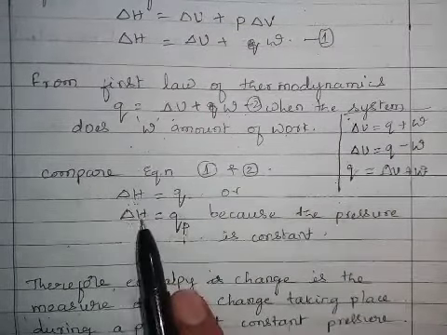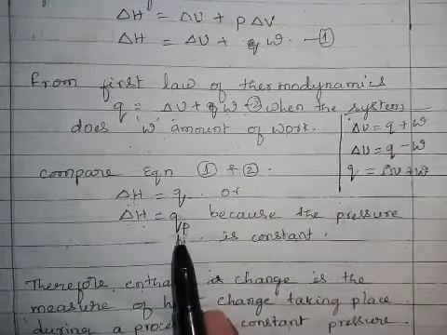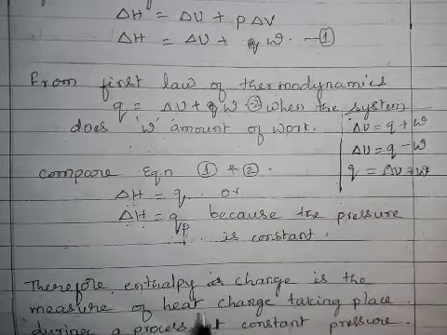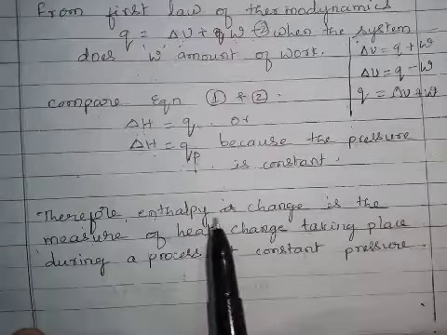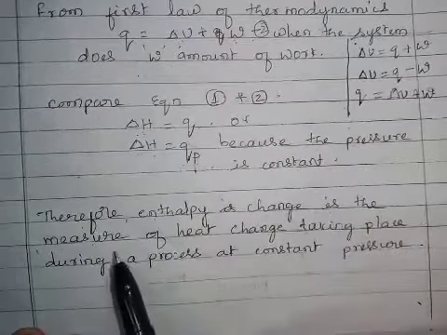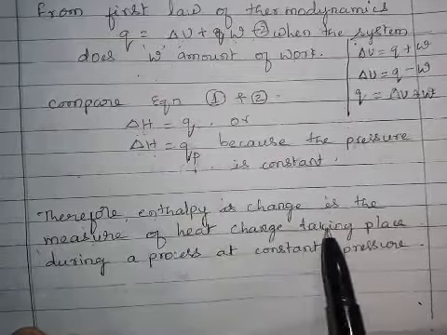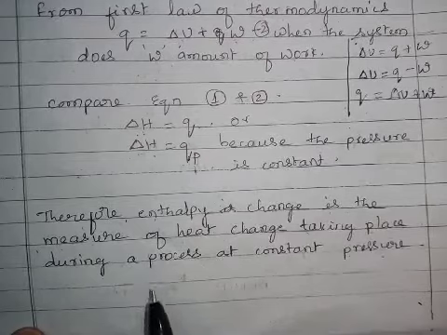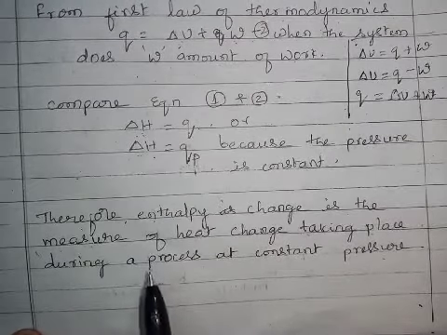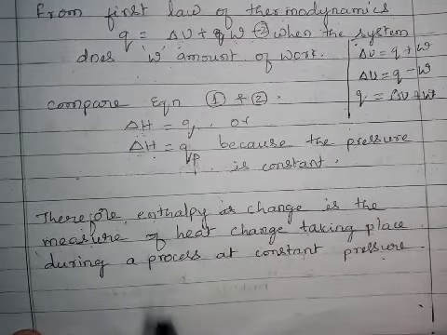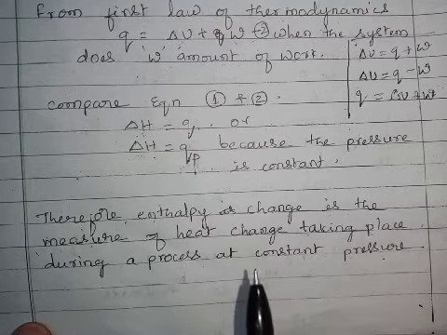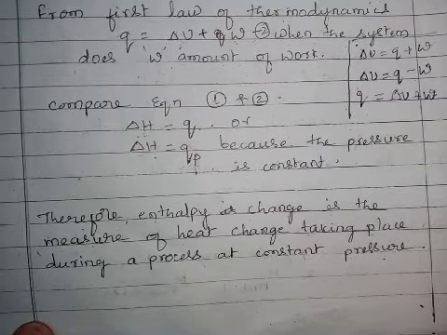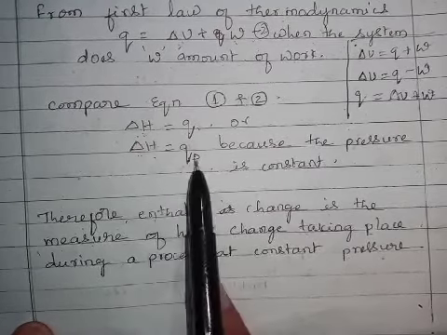So delta H equals QP, that is the heat content of the system at constant pressure. Therefore, enthalpy change is the measure of heat change taking place during a process at constant pressure. Whatever the heat change taking place in a system at constant pressure is nothing but change in enthalpy. So in place of delta H, we can write it as QP.